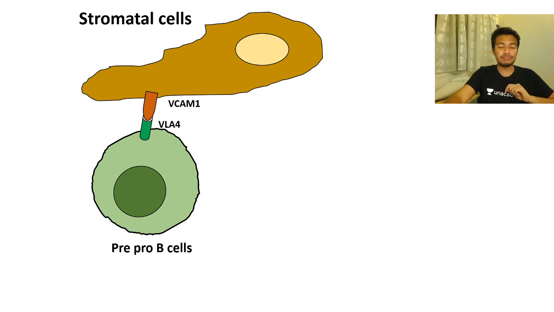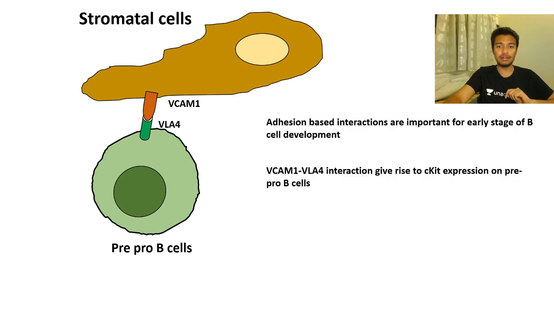VLA4 interacts with VCAM1, and this interaction is very important. That tethers the pre-pro B cells into the niche of the stromal cells. It leads to c-KIT expression on the pre-pro B cells. c-KIT is super important for B cell development, I must say.